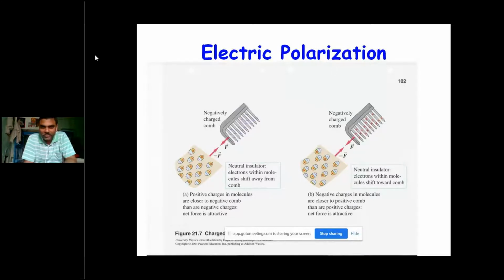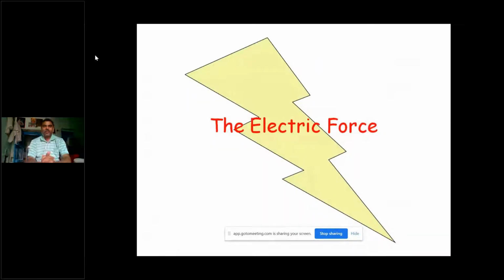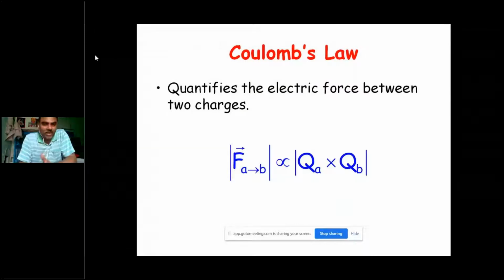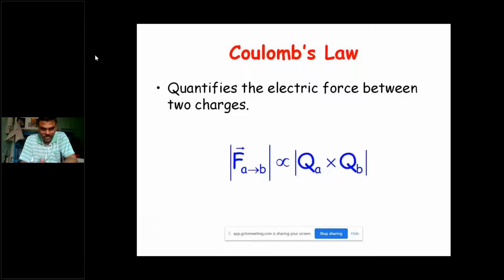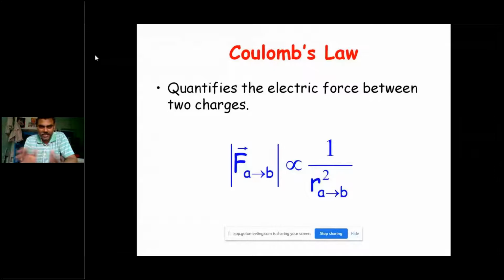And we know, whatever the force when you place two charges, the force between the two charges is directly proportional to the product of the charges, and at the same time inversely related to the square of the distance between the charges. So F is directly proportional to the product of two charges, let us say the charge at point A and the charge at point B, QA and QB, and it is inversely related to the square of the distance between those two point charges. So if you say the distance as r from A to B, then it is inversely related to 1 by